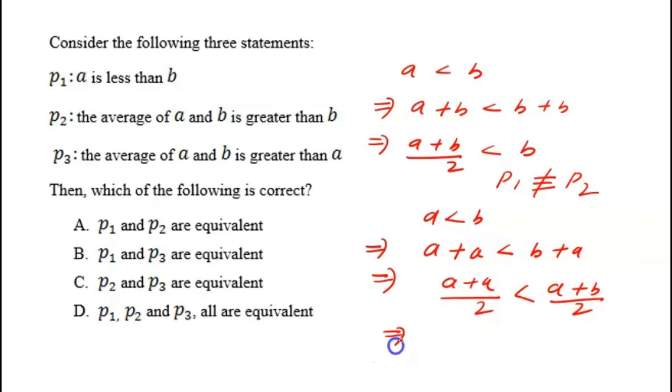So from this we get what? We get A is less than A plus B by 2, which is nothing but A plus B by 2 is greater than A, meaning the average of A and B is greater than A. So that is the third statement. So we noted that P1 and P3 are equivalent to each other. So the correct option will be B. P1 and P3 are equivalent, right?